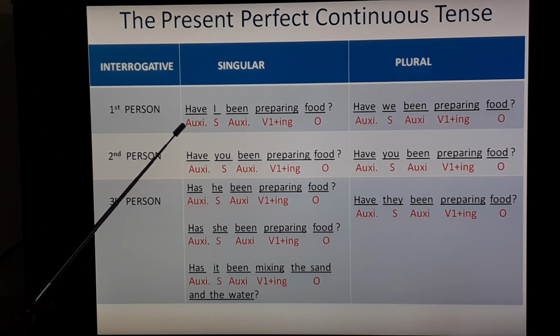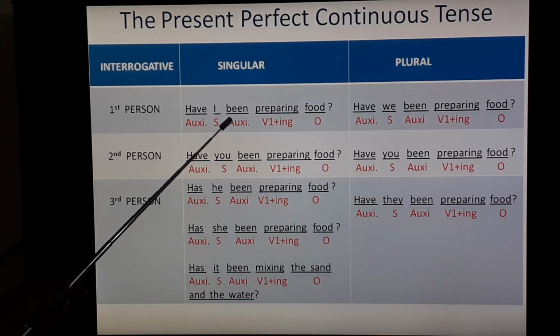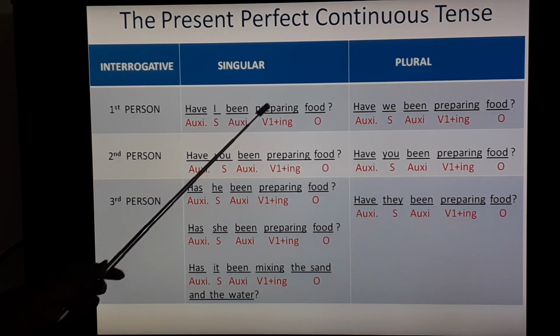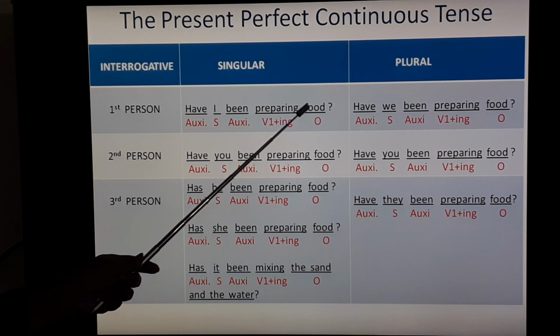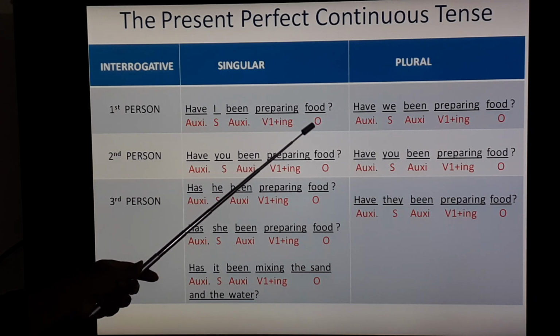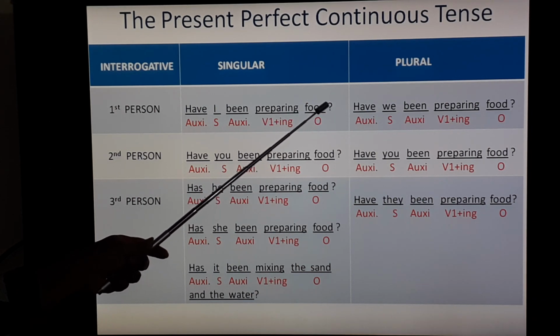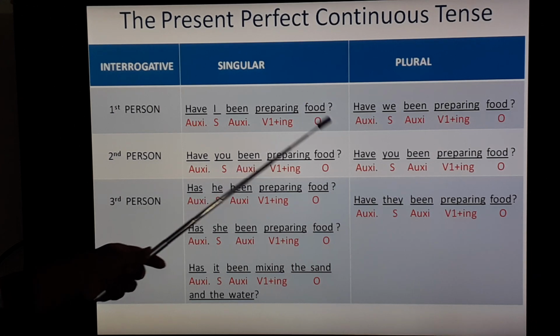So here have is written. That is auxiliary verb. Then you have to add subject, that is I. Then you have to write been, that is also auxiliary verb. After that you have to write preparing, that is V1 plus ing. And then you have to add food, that is an object. After that you have to add question mark.